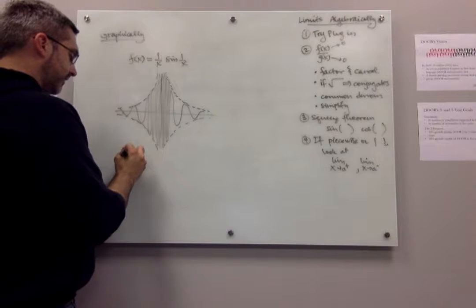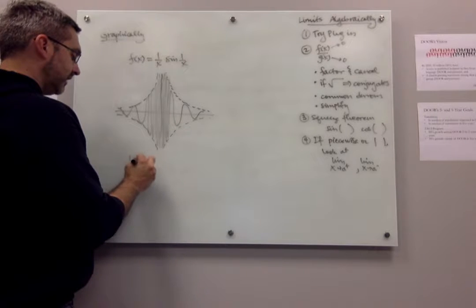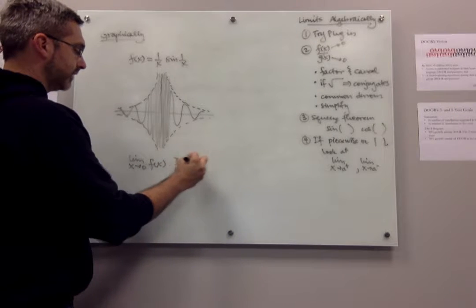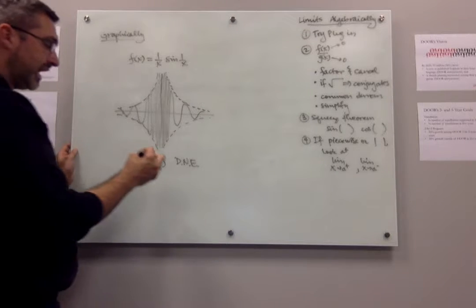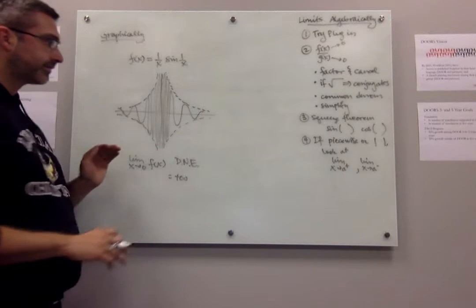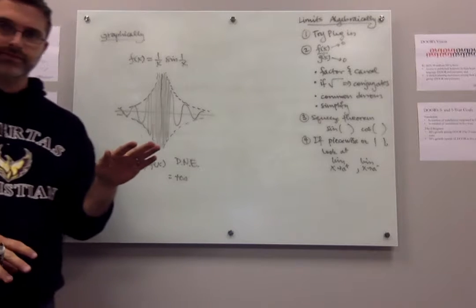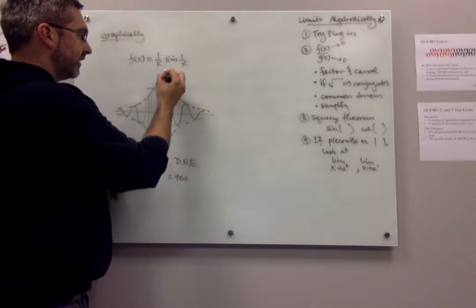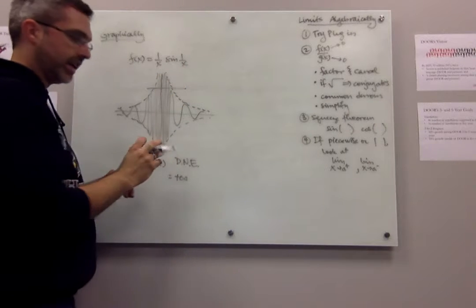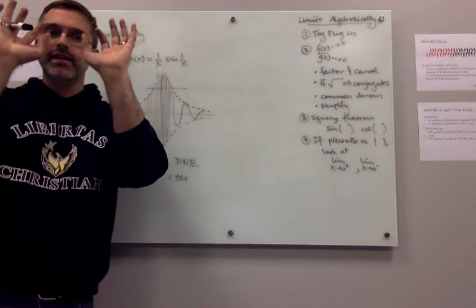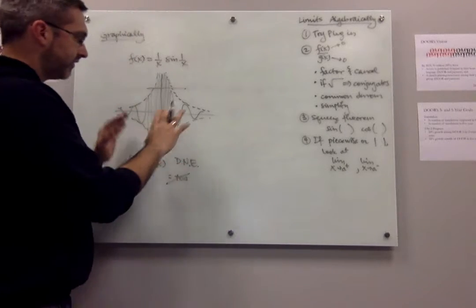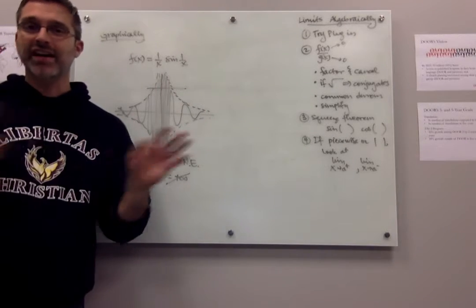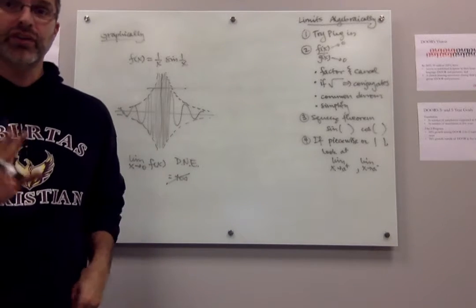So I want to ask, what is the limit as x goes to 0 of this function? Okay, obviously I would write DNE. Can I write positive infinity? No. And the reason is that if I make any cutoff, the function is getting bigger than this cutoff, but then it's turning and getting lower than the cutoff again. It's not eventually completely higher than that cutoff. So I could never say for this function, when x goes to 0, it's going to infinity or going to negative infinity. In fact, it's oscillating, and it's oscillating in a really super crazy way.